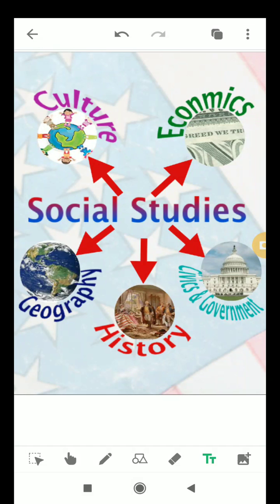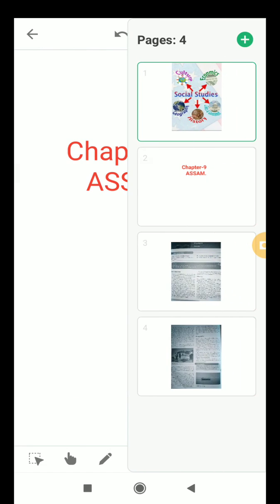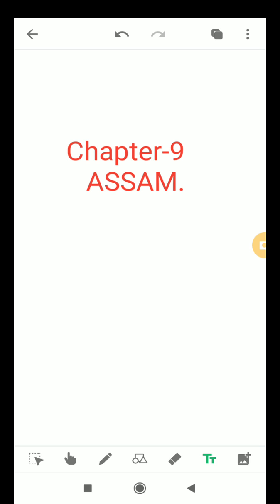And as you know, we are continuing with our geography portion of social science. Our today's explanation is on chapter 9, Assam. Assam is the state where we live. Yes, and the capital of Assam is Dispur. So in this chapter we will know about our state Assam, and also we will know about the history and geography of Assam.